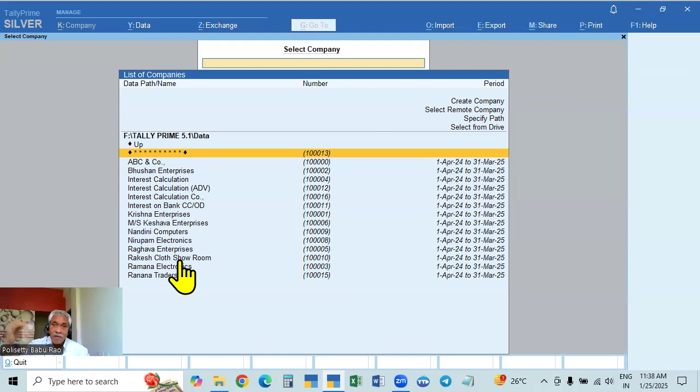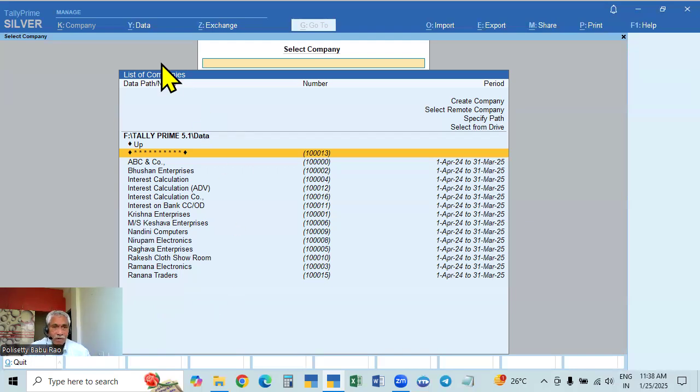Taking back the data from the backup path to the original data path is called restoring, reinstating the data. If one employee is dismissed and again taken back, it is called reinstatement. Similarly here, we can reinstate the data. This is called restoring the data. So the company is deleted. Now we have to restore. How do you restore? Very simple.